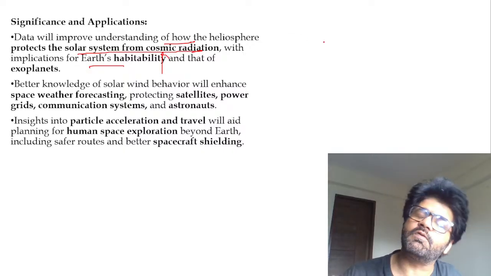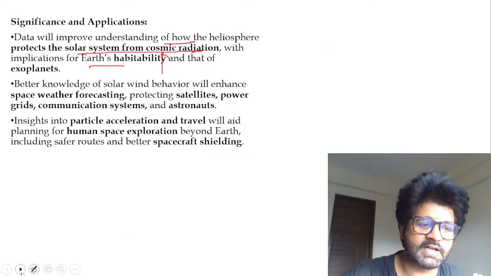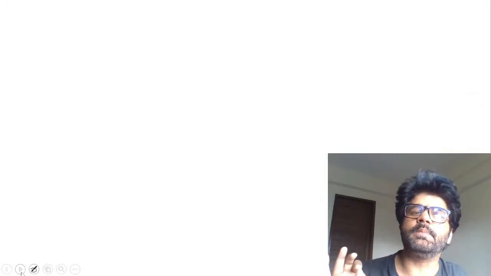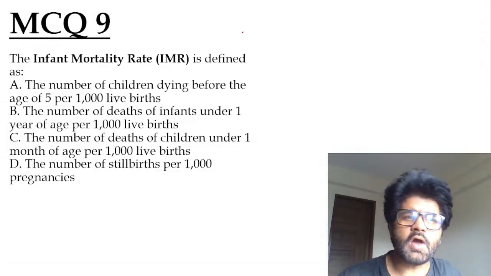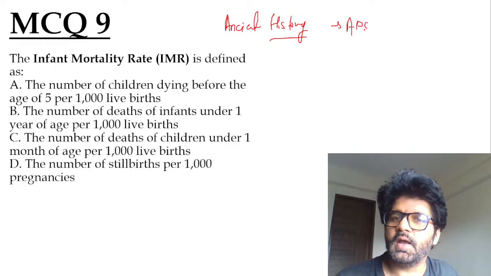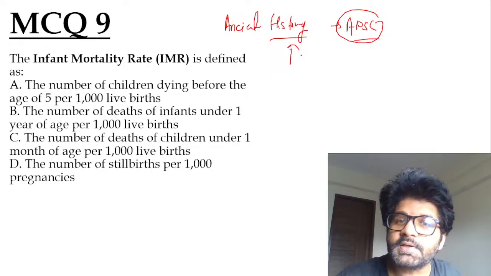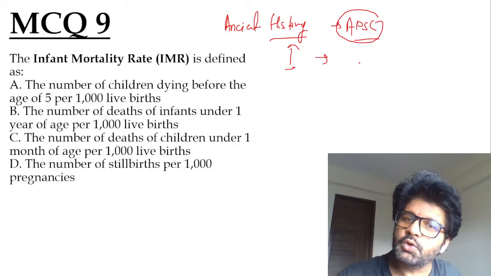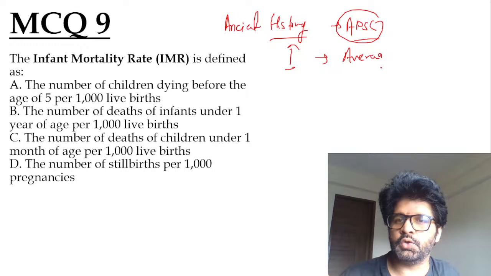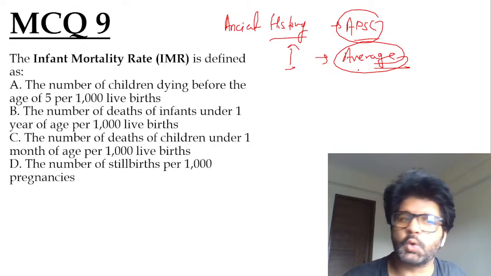So if you're understanding, even if you're understanding only 30, 40, 50%, that will do. You don't have to do a PhD in science and tech. And this is what I keep on telling people also. There are many people who are like, I don't like ancient history. There's a student of mine who has cleared APSC, Assam Public Service Commission. When I used to teach her, she was like, I don't want to read ancient history. I don't like it. UPSC is not asking about your preference, guys. You have to be average in all subjects. You don't have to do a PhD. Be average in science and tech, quality, etc. It's not about what you prefer or don't prefer.